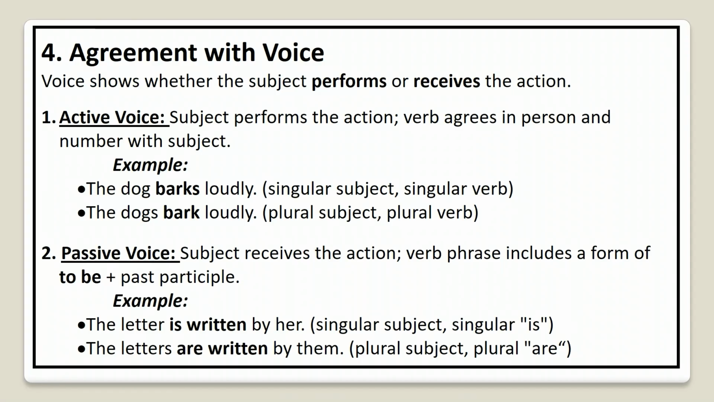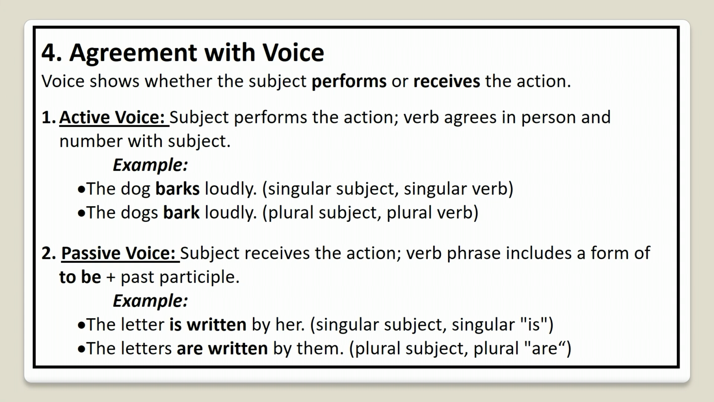Now we come to the passive voice. Here the subject receives the action. The verb phrase includes a form of "to be" and the past participle, which converts it into the passive voice. For example, the letter is written by her. Singular subject, singular "is". The letters are written by them. Here plural subject, plural "are" is used. So in this way we can understand the agreement with the voice, in both passive and active voice.